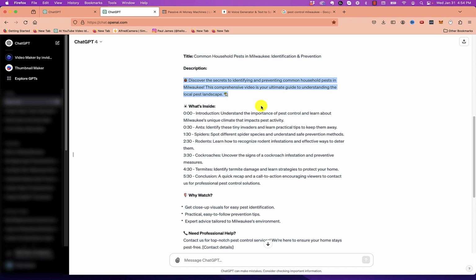But basically, that will allow the person who comes across this video to get in touch with you and be able to send that lead over to a pest control company automatically, without you having to get involved, without you having to answer phone calls or anything like that.